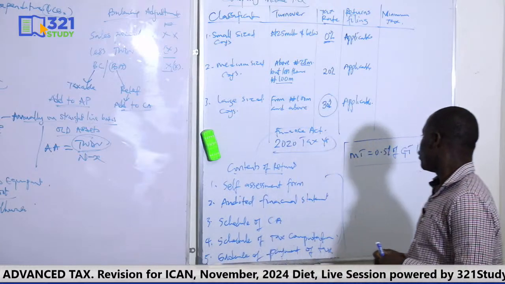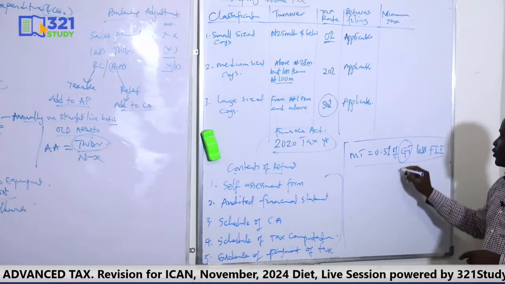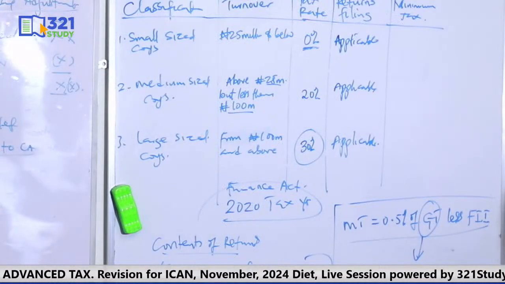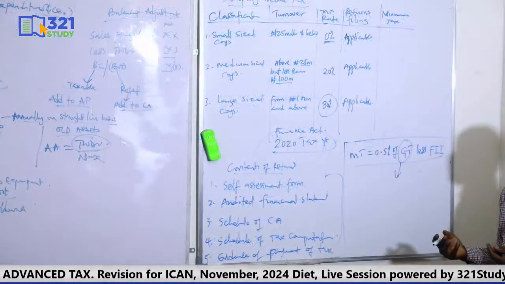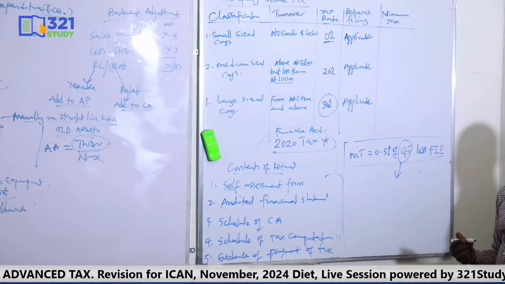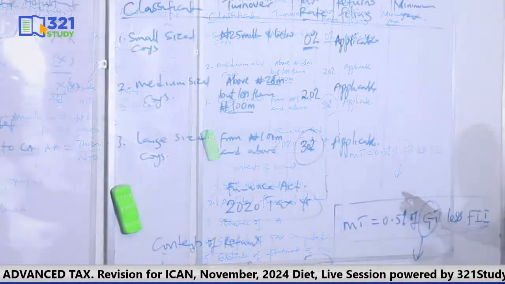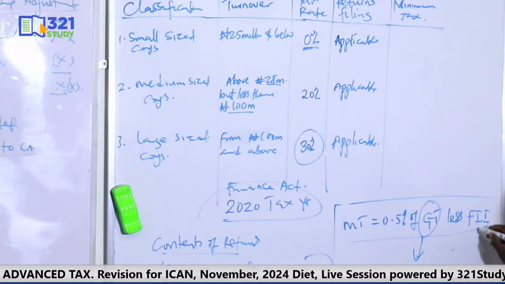Then what is your gross turnover? The gross turnover here is all the inflow of economic benefits, all the money that came in, all the revenue received by the business. Whether it came in by way of cash, whether it came in by way of receivable, whether it's rent, dividend, royalty, interest, commission, all the money that came in, sum them up. That is the gross turnover.